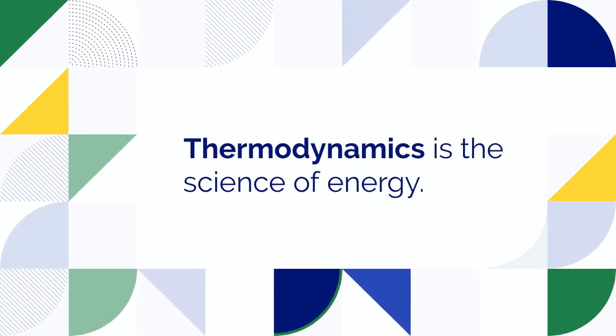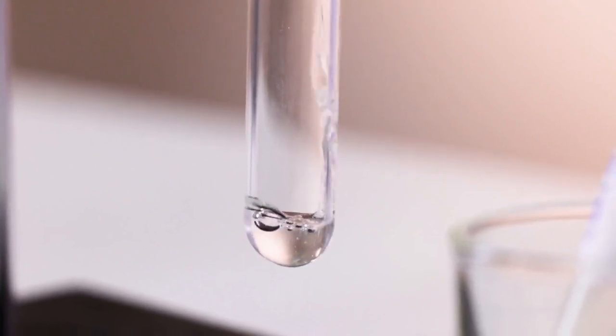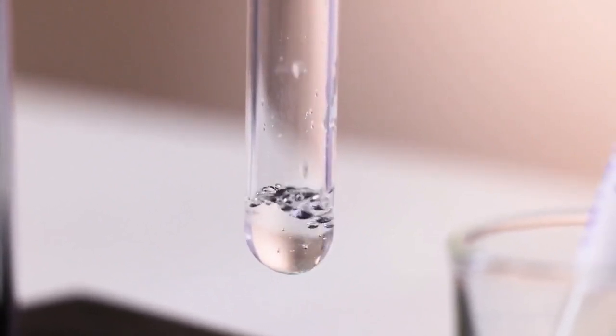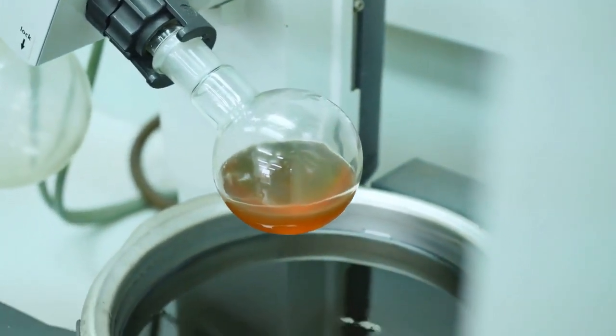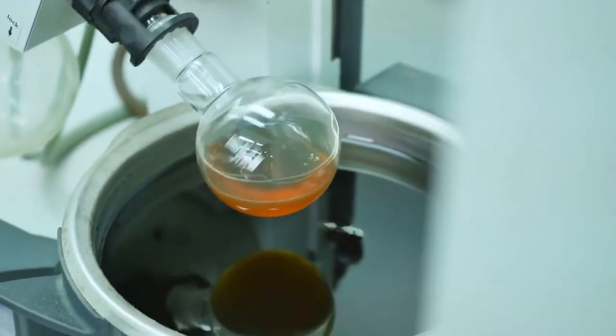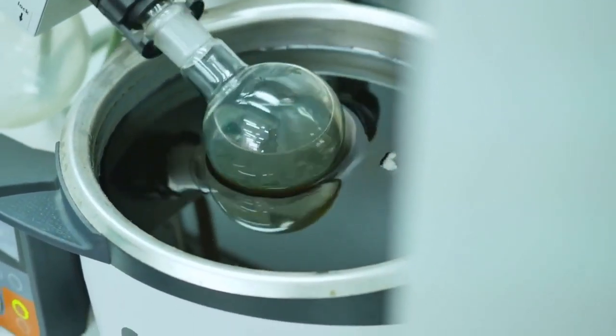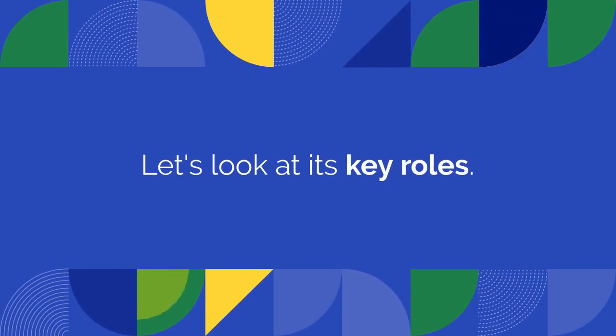At its core, thermodynamics is the science of energy. Chemical engineering thermodynamics applies these powerful rules to chemical processes and materials. It helps us understand and predict how energy, heat, and work interact with matter during chemical changes. Let's look at its key roles.